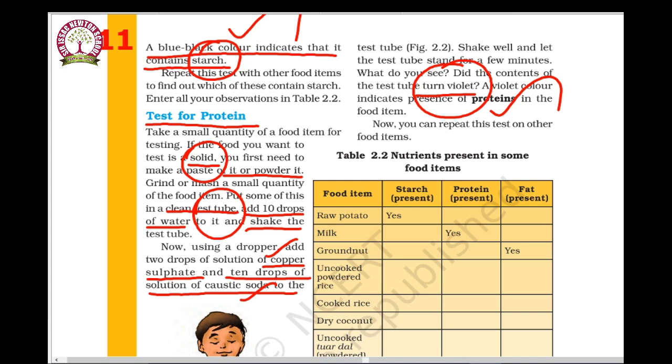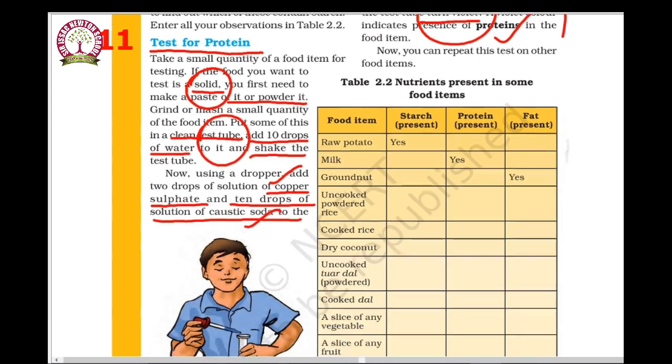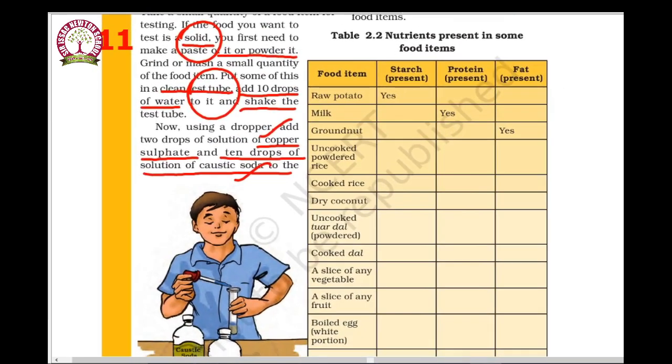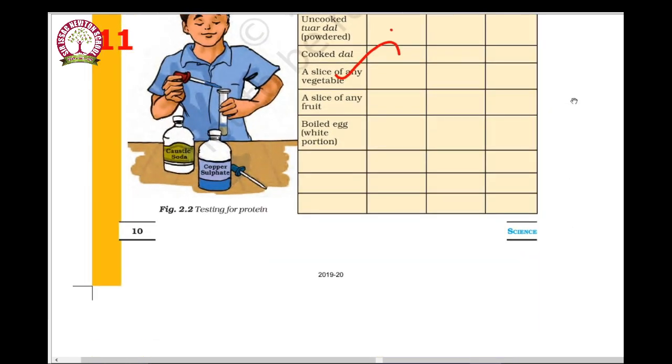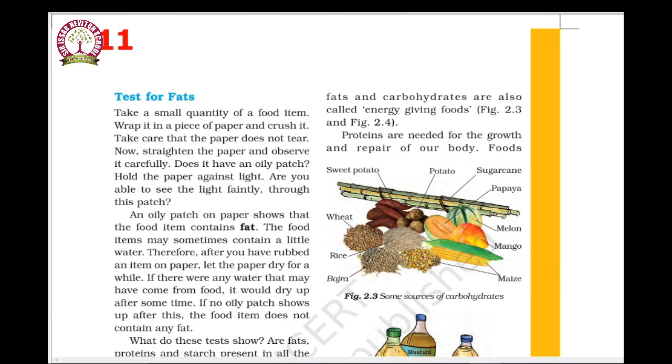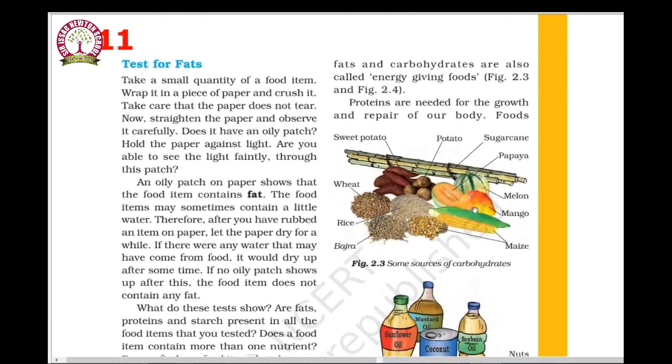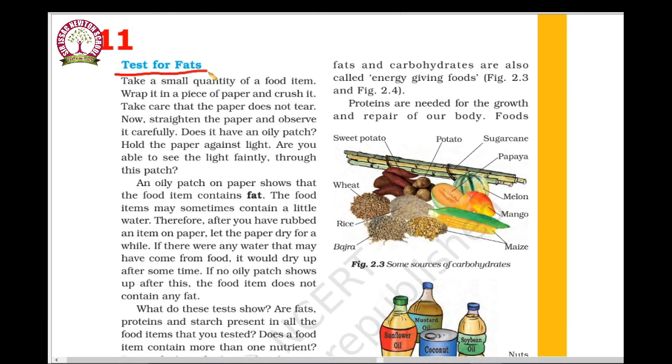There are some examples given here. You can make these tests with groundnut and uncooked powdered rice, and find whether starch is present, or protein is present, or fat is present. And next one, the test for fat, to see whether the food content has a large amount of fat.